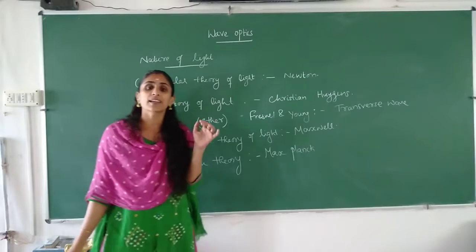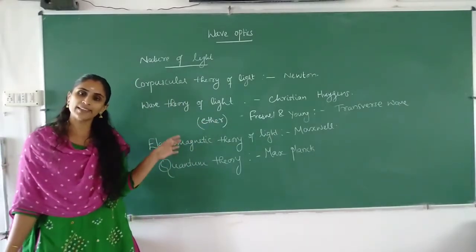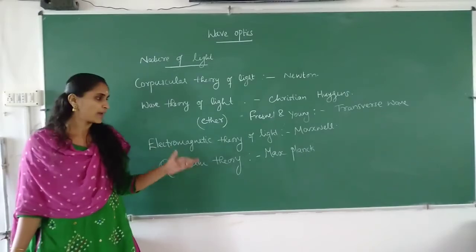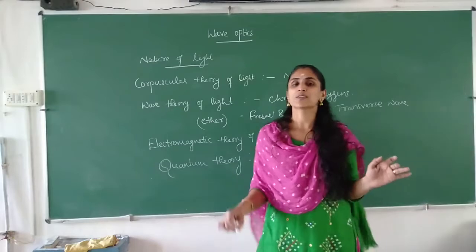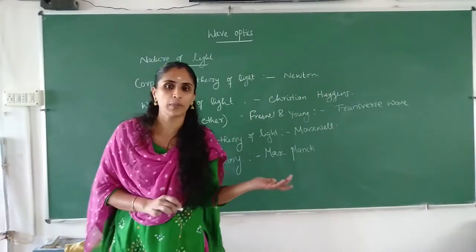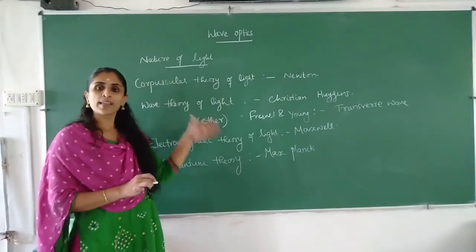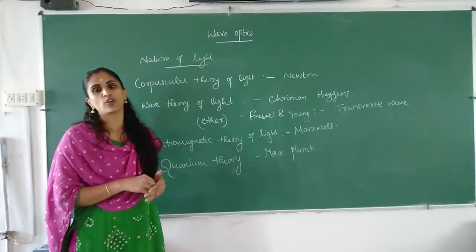Each wave packet we call a quantum, and that particle of light we call a photon. By using Max Planck's quantum theory, Einstein could successfully explain the photoelectric effect, and for that he got the Nobel Prize. So this is the history behind the different theories of the nature of light.